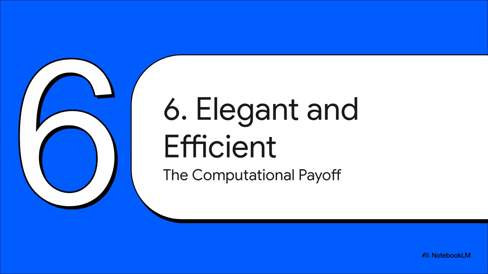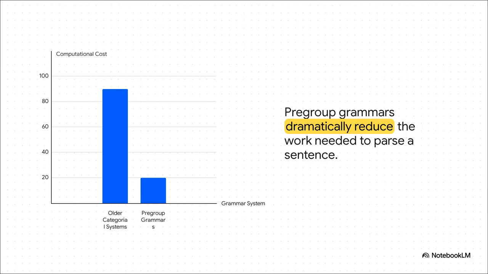So this all brings us to the ultimate payoff. Why does this simplification, this elegance, matter so much in the real world? Well, it all comes down to one word: efficiency. And just look at this slide. It shows the benefit with stunning clarity. The computational complexity, which is basically just how hard a computer has to work to parse a sentence, is dramatically lower for pregroup grammars compared to those older systems. And in computing, lower complexity means faster results, and using way less energy and money.